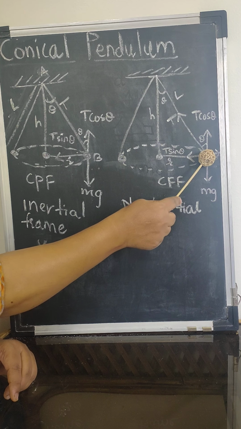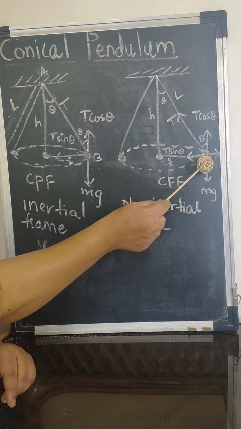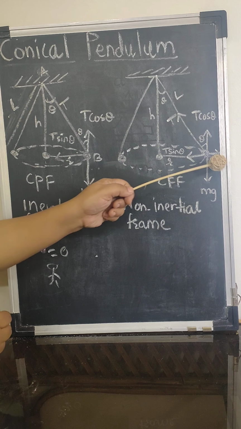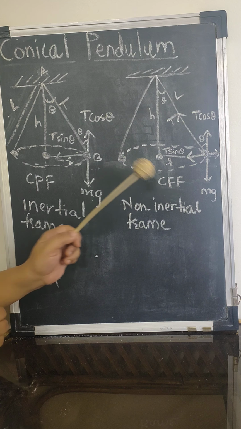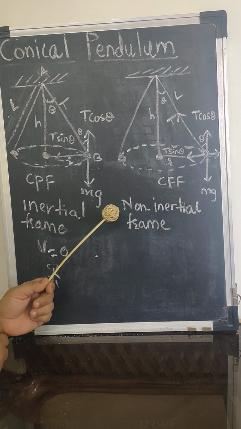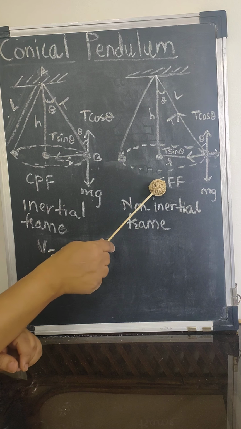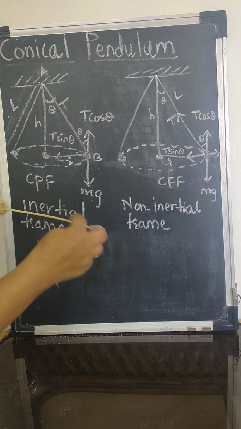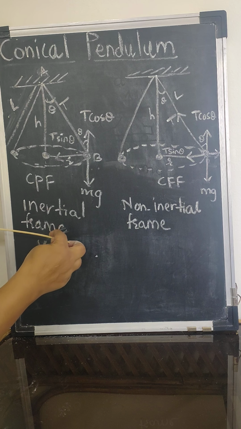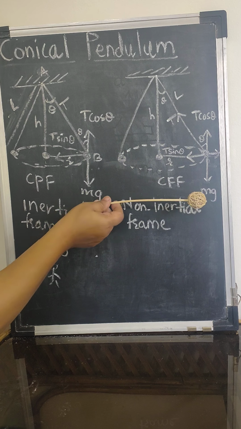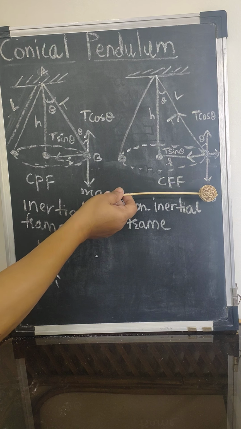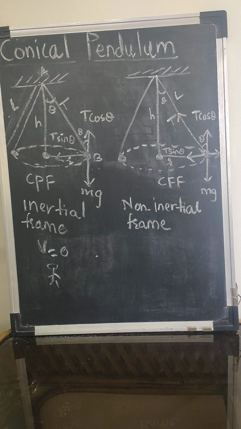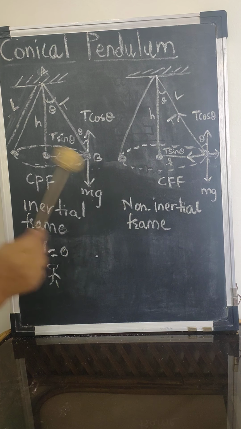Whereas when the ant is there on the bob, in this case the ant will experience an outward push, and this outward push is nothing but equal to the centrifugal force. We have learned in the application the centripetal force and the centrifugal force. Here this force is making the bob move along the radius towards the center. The force which is making the ant feel an outward push is the pseudo force along the radius away from the center. Hence, the non-inertial frame of reference.